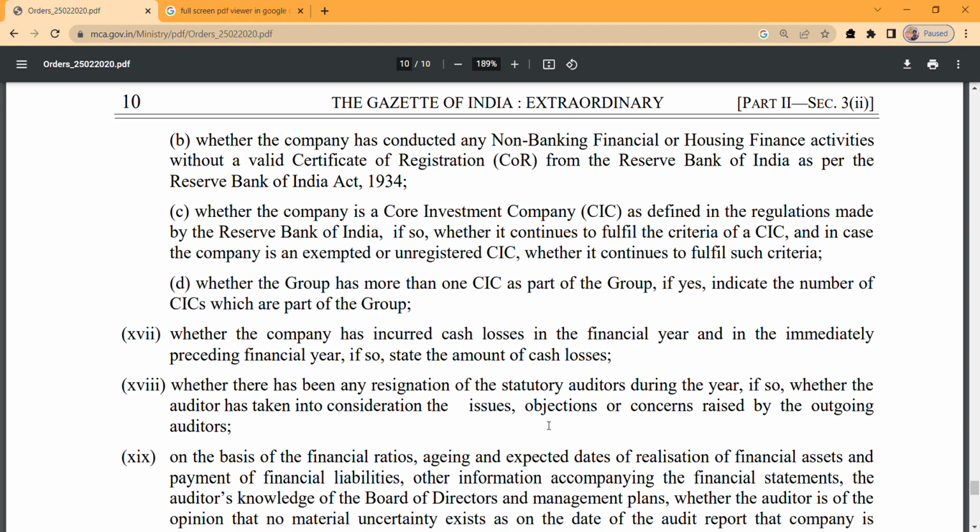Coming to point number 18: whether there has been any resignation of the statutory auditor during the year. If so, whether the auditor has taken into consideration the issues, objections or concerns raised by the outgoing auditor. Sometimes management knows that there is a fraud in the company and tries to put some restrictions on the auditor.